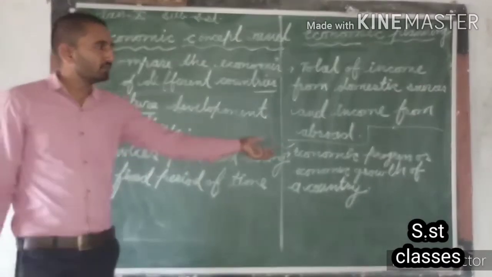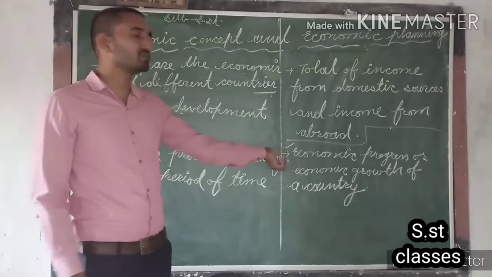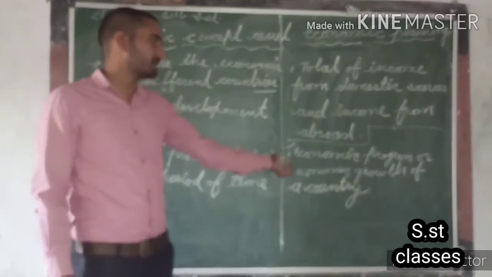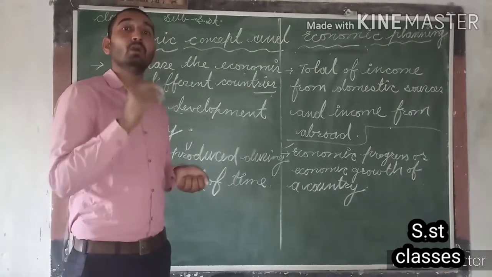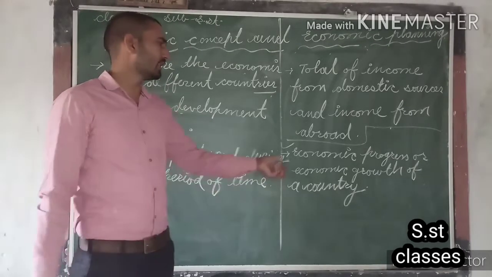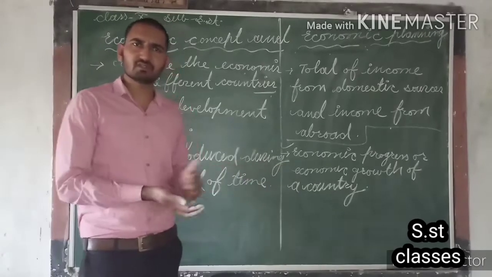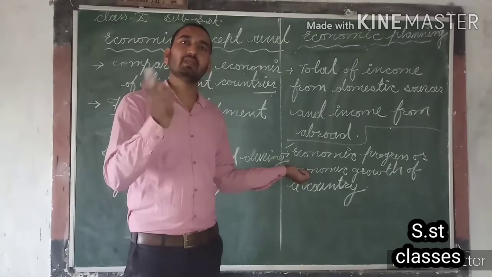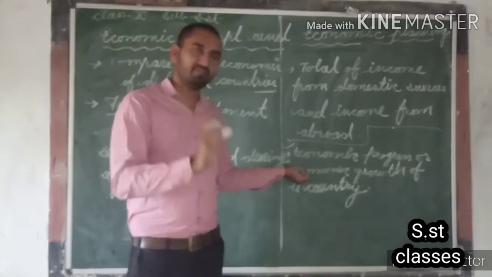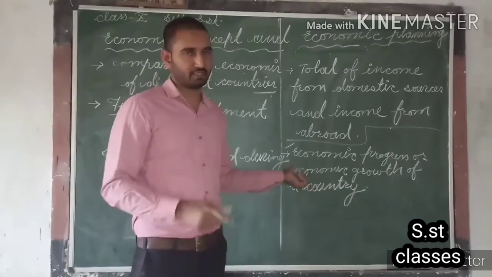Means, for example, we discussed the type of a person's income. We discussed that a person's economic progress, economic growth, means how rich the person is, can be calculated with the help of a person's income. In the same manner, how big a country's economy is can be clearly defined with the help of national income.